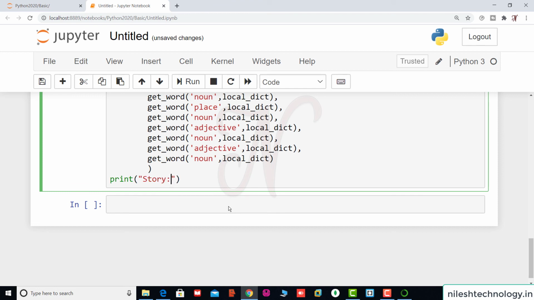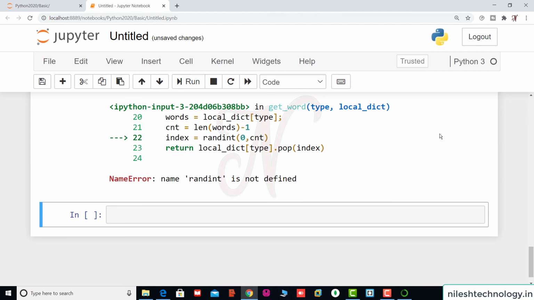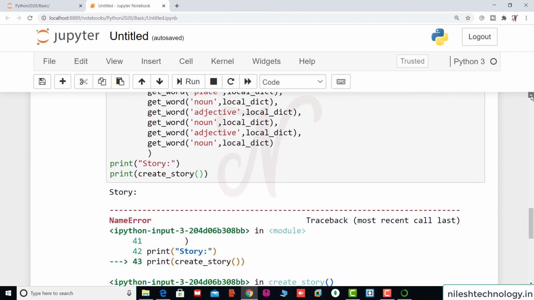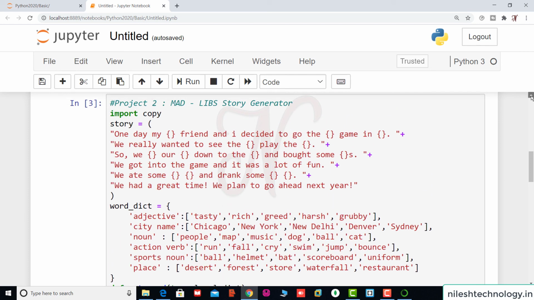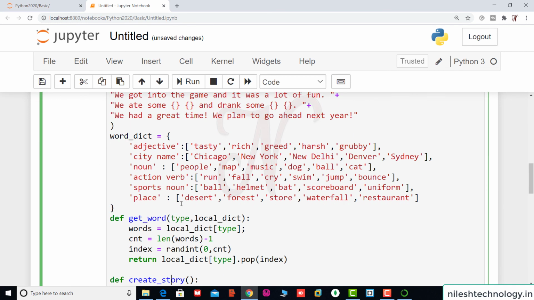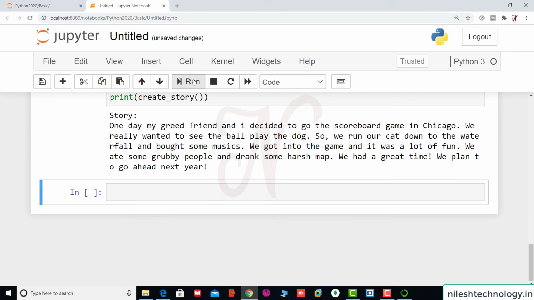This is the story, and we call this function here, create story, run. So randint, so there is a need to import the random library here. So random dot randint.